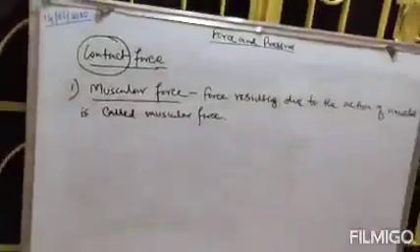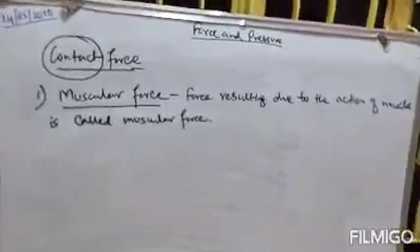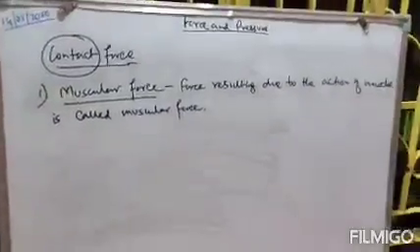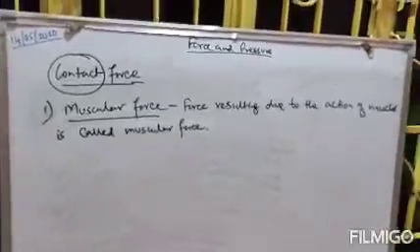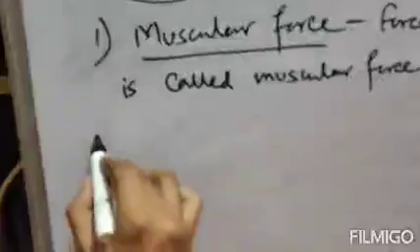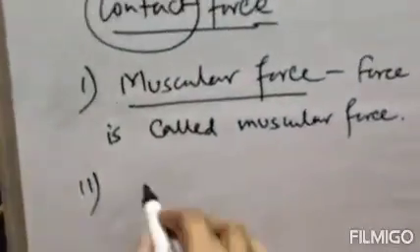So force resulting due to the action of muscles. Muscles means your biceps, your triceps, those are your muscles. So that means force resulting due to the action of muscles is called your muscular force. Clear? Next, frictional force. This is also one type of contact force.